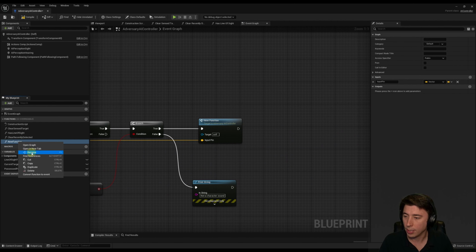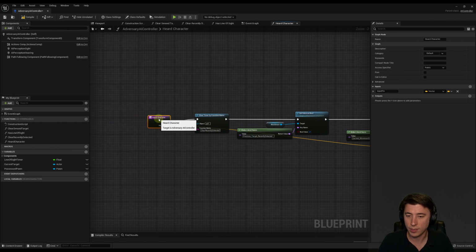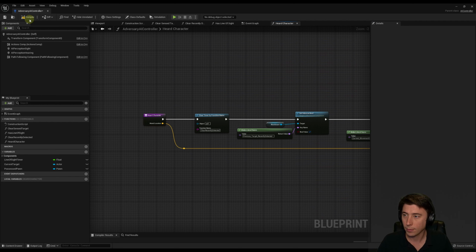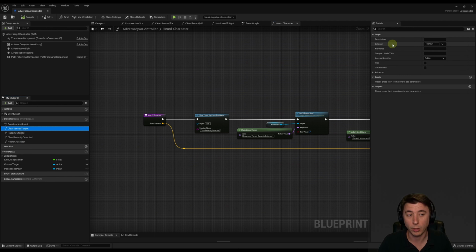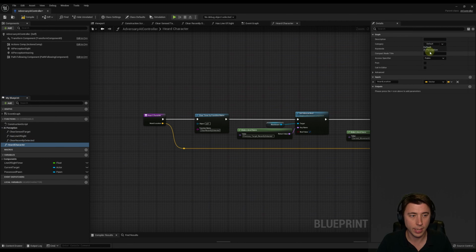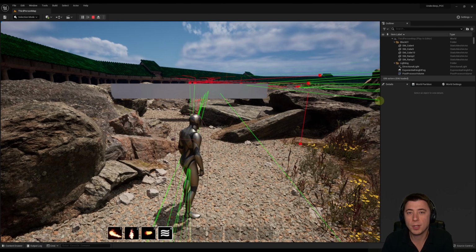I'm going to change the name of this function to heard character, one word. And then if I go into that function, let's update the input pin here. So I'll just move this out a little bit, put in a reroute. And the input pin, instead of input pin, I'm going to make this the heard location. Compile and save. The last thing I'm going to do is I'm going to start categorizing these functions because we've hit 5 and that's basically my limit before categorization. So the category is going to be AIPerception. And I'll just select that for 4 out of the 5, so not our construction script. So heard character, AIPerception.